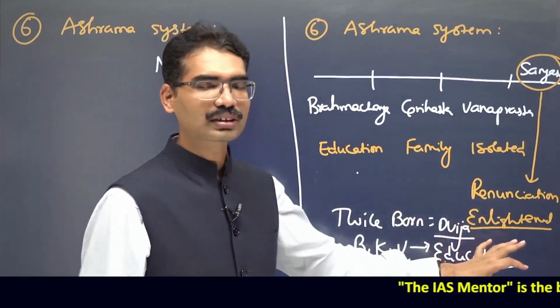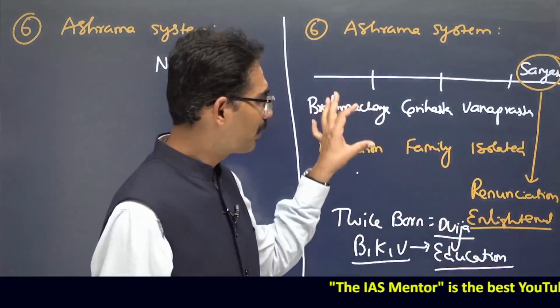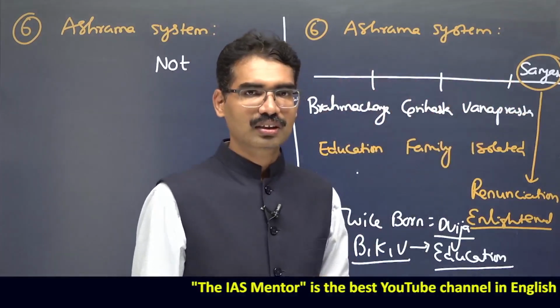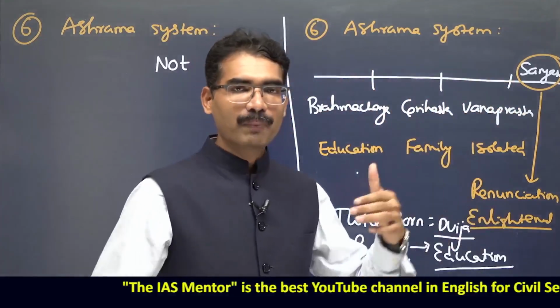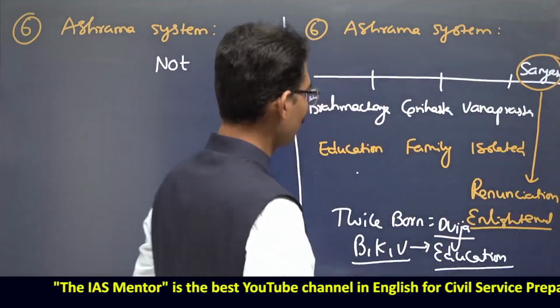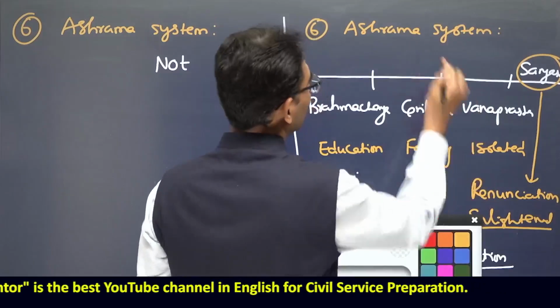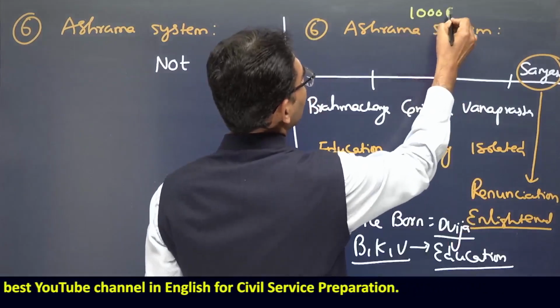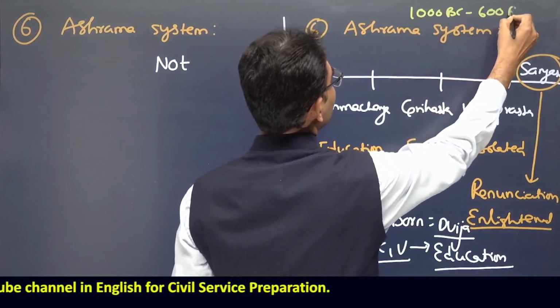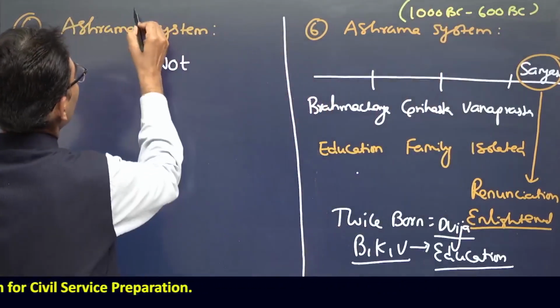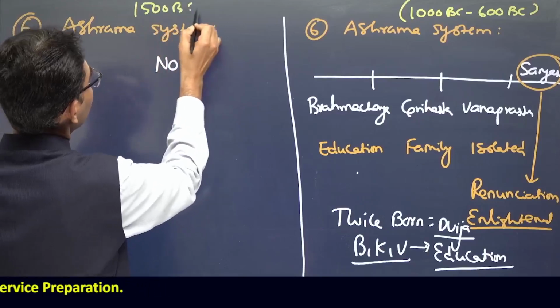Therefore, whoever are getting access to education go through Brahmacharya, Grihastha, Vanaprastha and Sannyasin. So this way, by 600 BC, what is the time period we are talking about? The time period we are talking about is 1000 BC to 600 BC. This is before that, 1500 BC to 1000 BC.